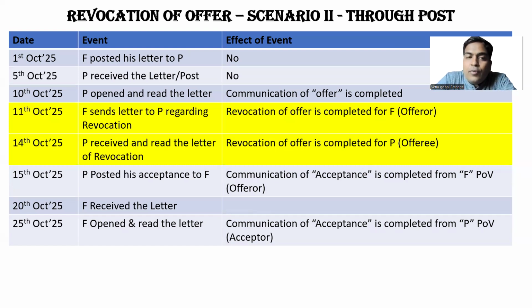So these are the two scenarios, one through call and one through post, and these two examples are about revocation of offer.